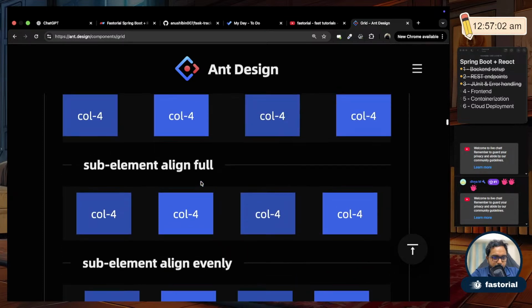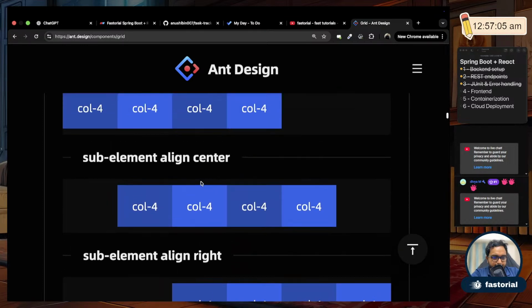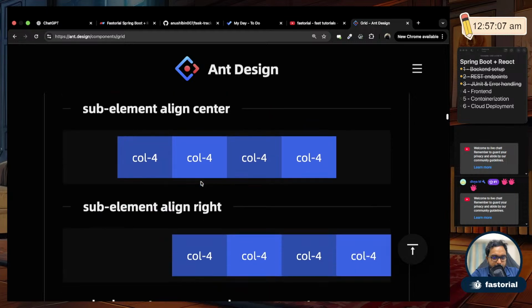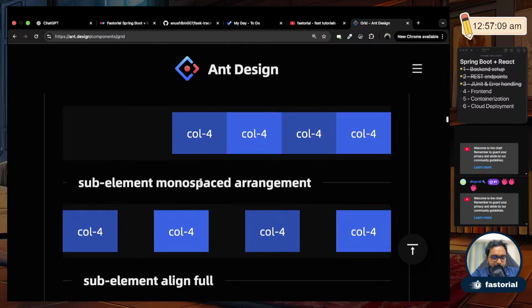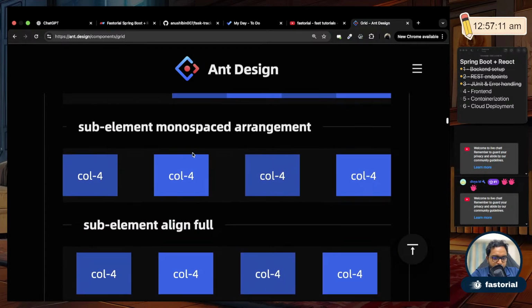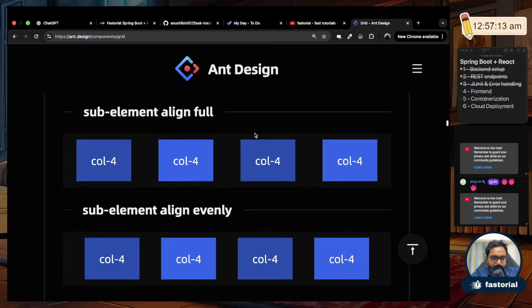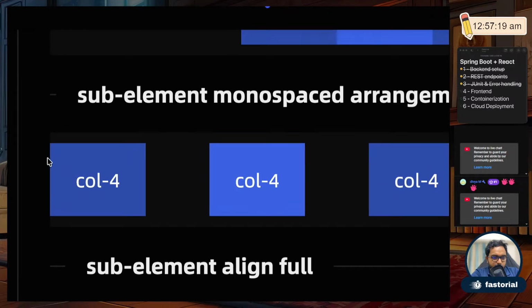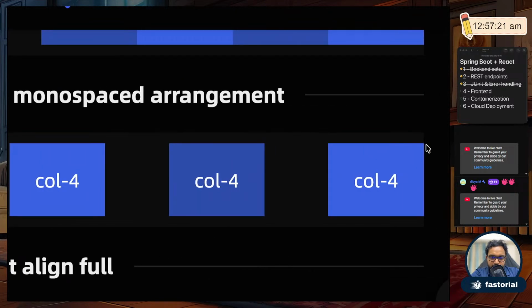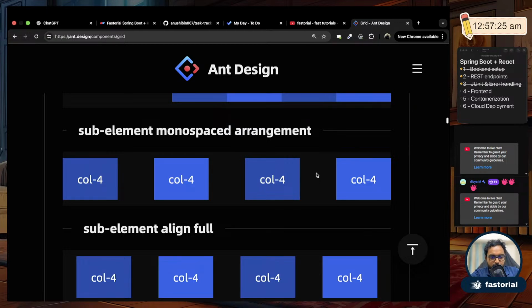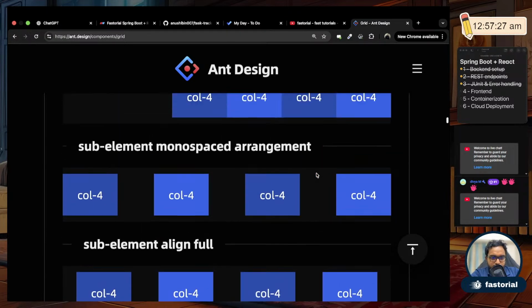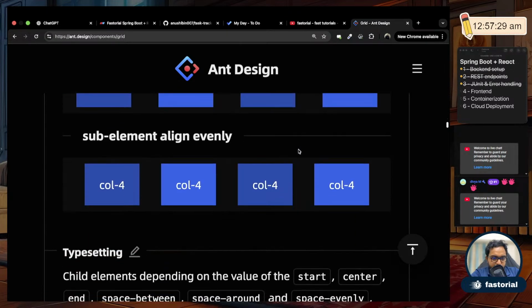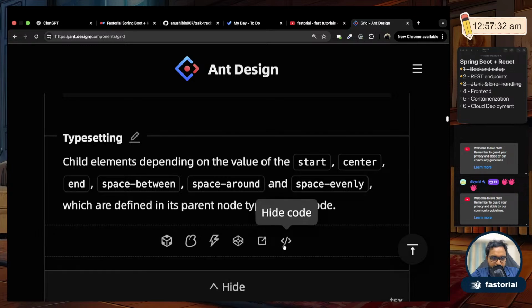Actually, where is space between? Align left, align center, align right, and then there is monospaced arrangement. So this is what I want, monospaced arrangement. The leftmost item should be sticking to the left and the rightmost item should be sticking to the right. If there are multiple items, it will be spread across like that automatically. Let me look at the code for it.